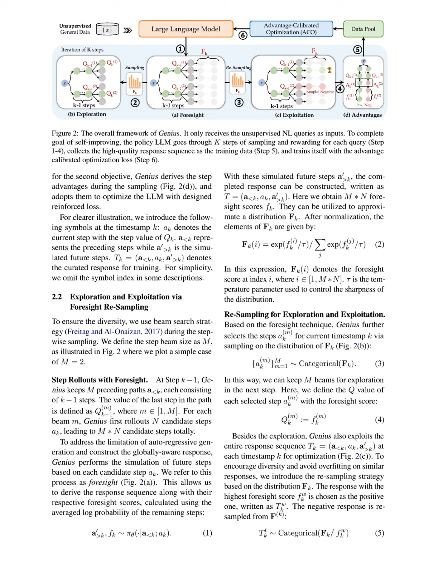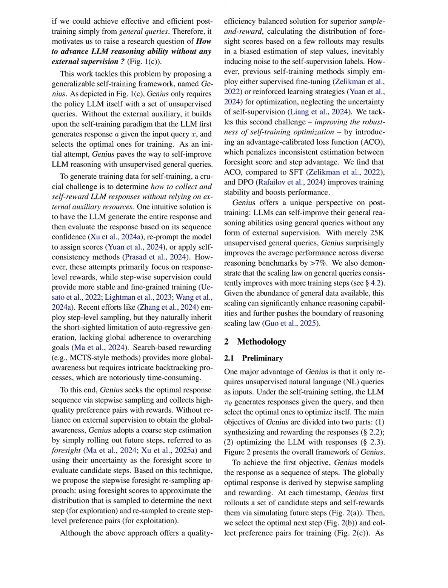Next, Genius normalizes these foresight scores to create a distribution, F_k, from which it samples to select the next step, A_k_m, for exploration. The selected step is then used to construct the complete response sequence, T_k equals (A_less than k, A_k, A_greater than k). This process not only facilitates exploration of diverse responses, but also enables the model to exploit the best performing sequences for optimization, ensuring a balance between exploring new possibilities and refining existing knowledge.